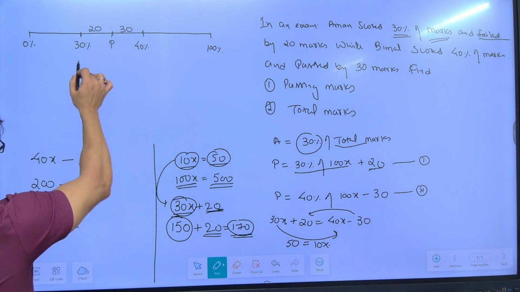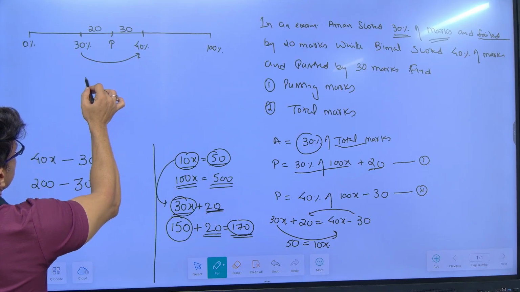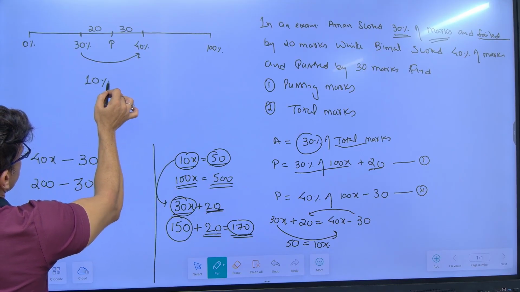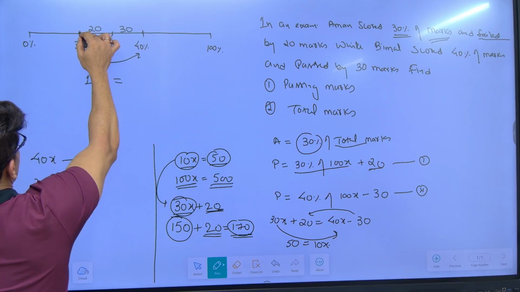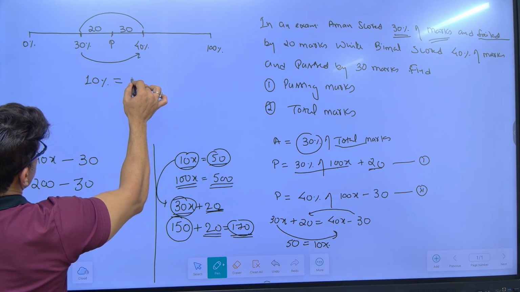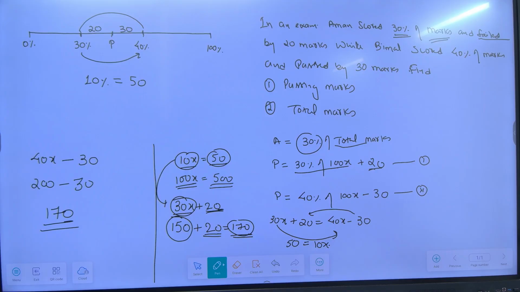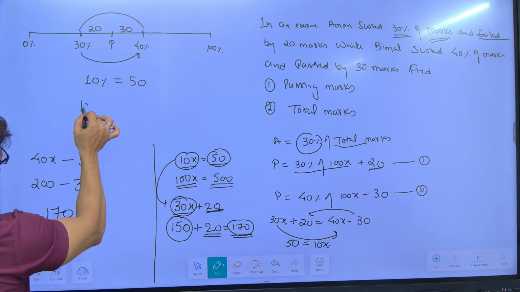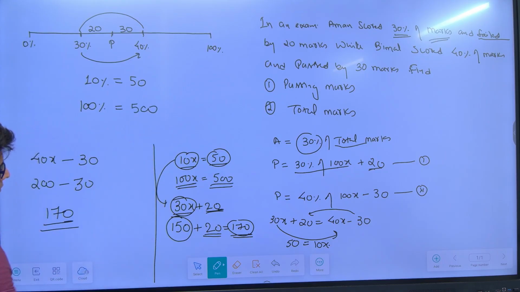Now, if you move from here to here on the percentage scale, 30 to 40, this is an increase of what? 10%. And if you increase from here to here, that means an increase of what? 20 plus 30. So 20 plus 30 is what? 10% is equal to what? 50. So 100% will be equal to how much? Very good. See, we got the same thing. 100x is equal to 500.